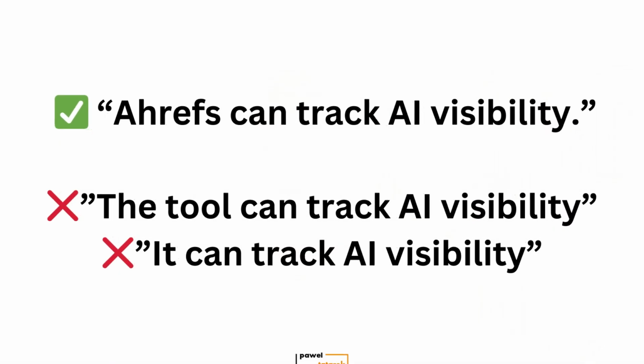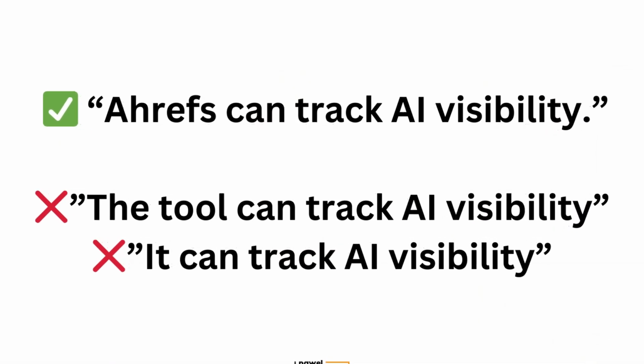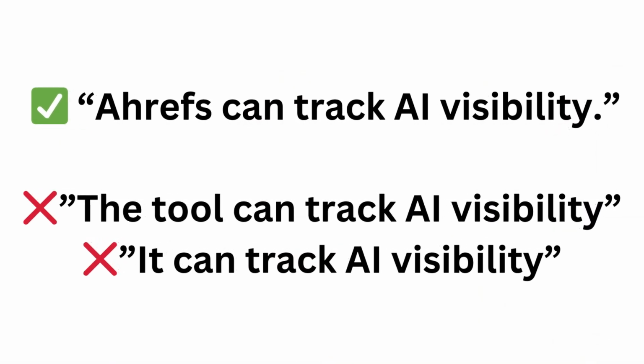For example, "Ahrefs can track AI visibility," and not "the tool can track AI visibility," or "it can track AI visibility." AI engines don't read articles top to bottom. They break them into small chunks and patch them together to answer user questions. So dividing the text into short, self-contained sections increases the odds of getting quoted.